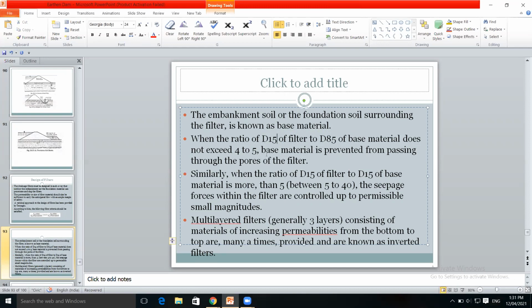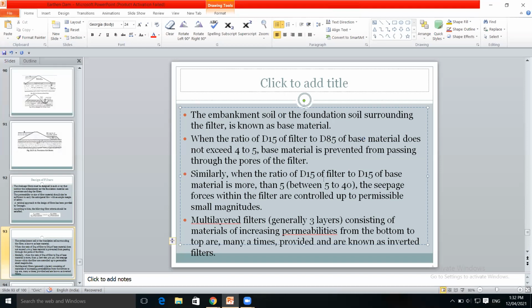So in that case, the base material is prevented from passing through the pores of the filter. The base material is prevented from passing through the pores of the filter when this value, the ratio of D15 of filter to D85 of base material, is less than 4 to 5.